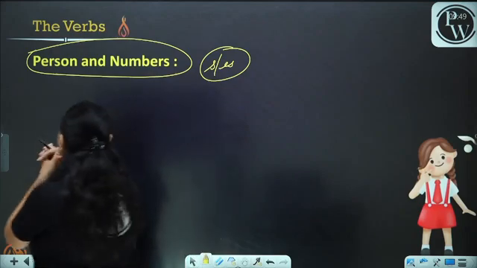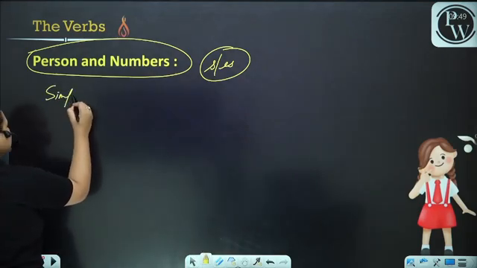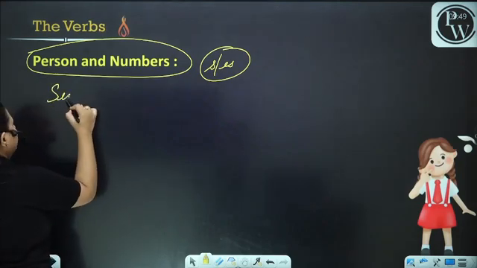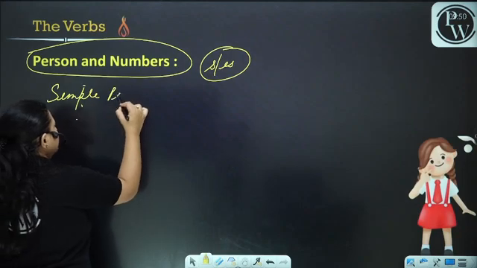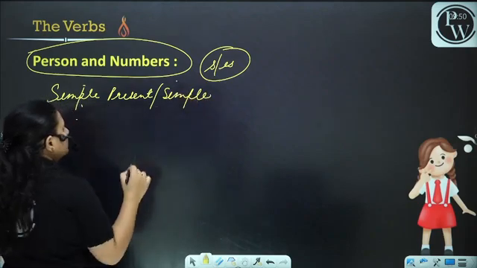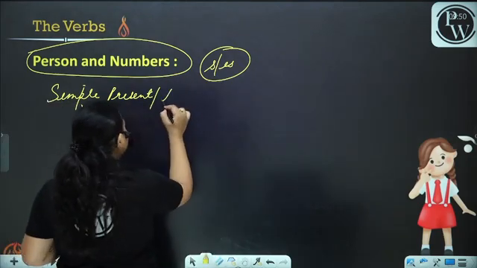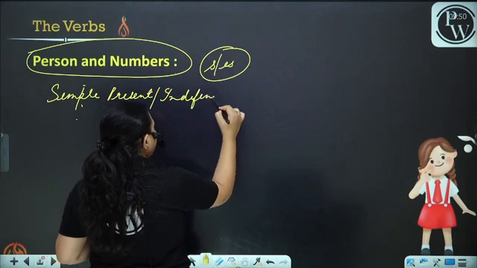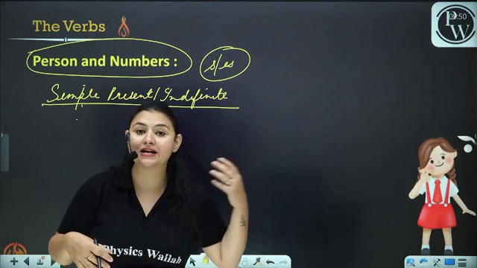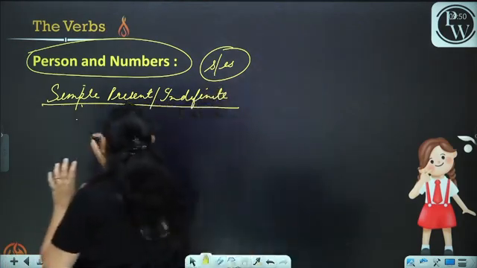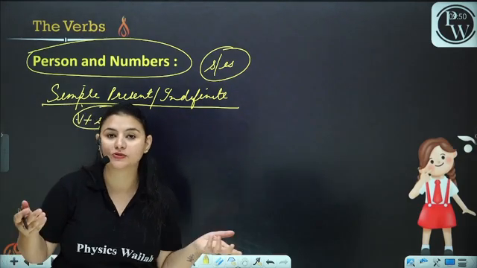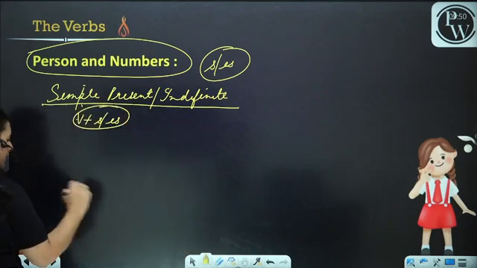As we have already seen, in simple present, or present indefinite, we use S and ES: V1 plus S or ES. But we are confused about where to use S and where to use ES. We are going to clear it today.